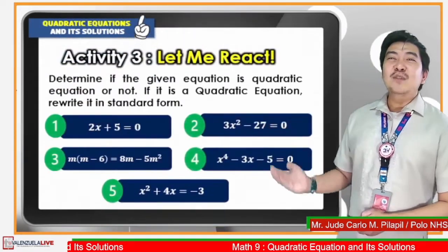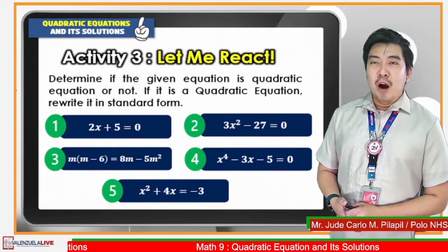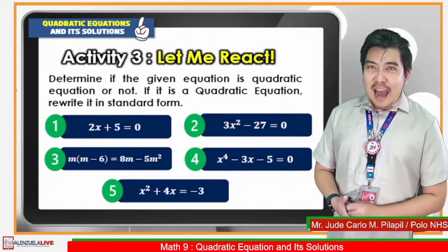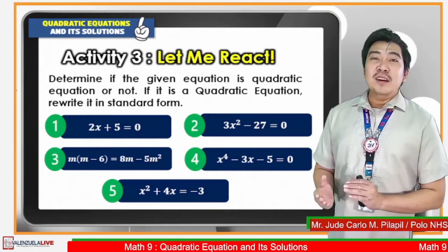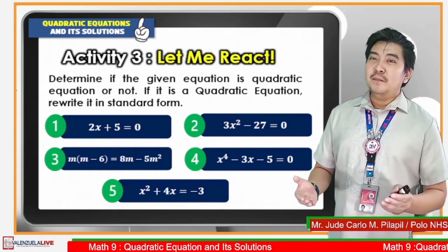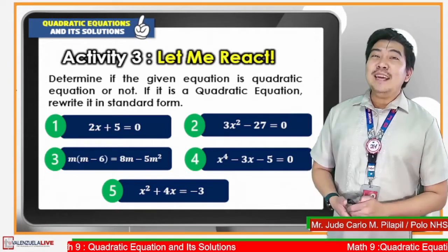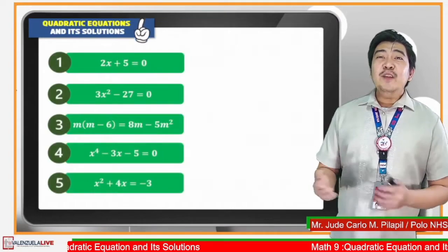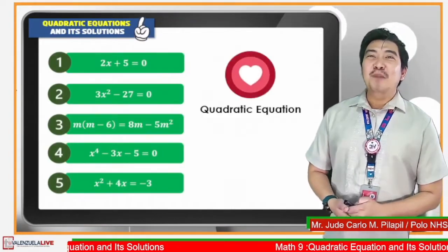In this activity, we will need to use the react buttons and the comment box. Activity 3 is entitled, Let Me React. The main goal is to determine if the equation that will be presented is a quadratic equation or not. If it is a quadratic equation, we need to rewrite it in standard form. If the equation is a quadratic equation, hit the heart react button.